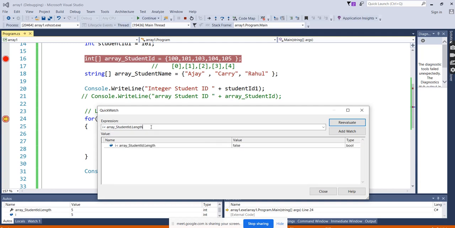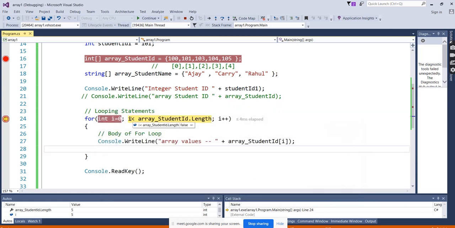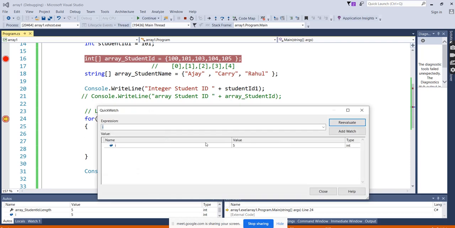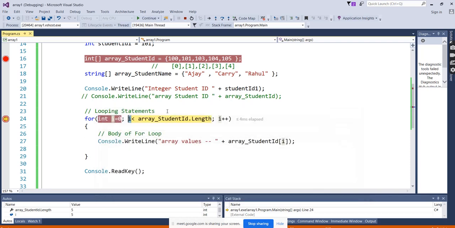We want to see individually. See the first, the array length. What is the array length? Array length is 5. And see the value of this. What is the value of I? Select, right click, quick watch. The value of I is 5. So 5 is lesser than 5?